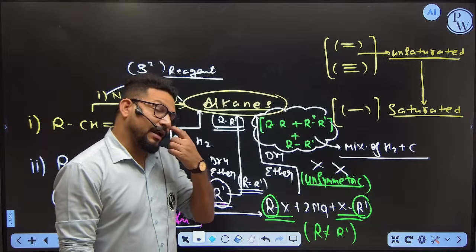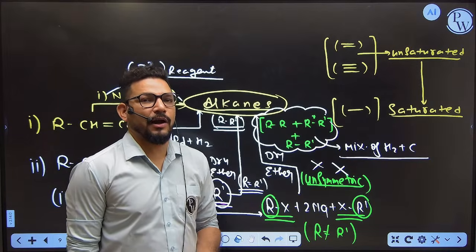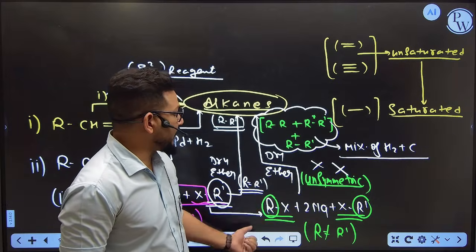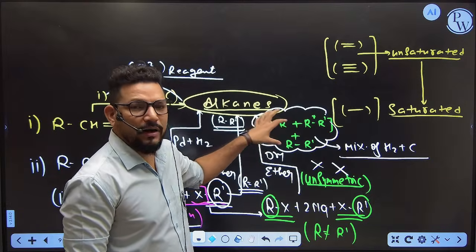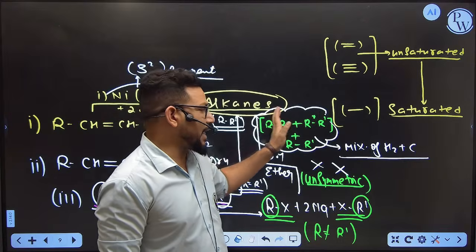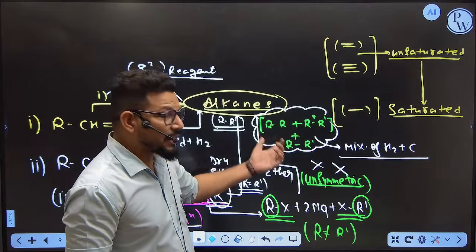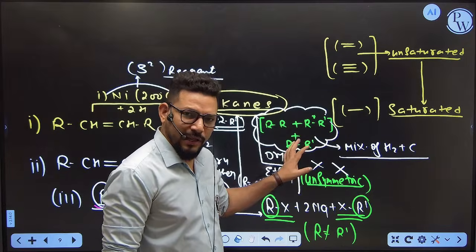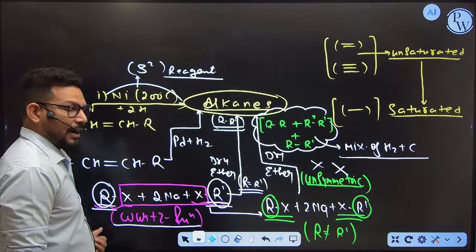If you get a question in the coming NEET examination, what happens when we take asymmetric hydrocarbons during the Wurtz reaction? Then you will be able to give the answer, because whenever we take asymmetric hydrocarbons during the Wurtz reaction, the product we get here is a mixture of hydrocarbons, and we are not able to segregate these hydrocarbons. So in this case, we are not able to say which product is going to be formed. We actually get confused in this area. That's why for the Wurtz reaction, we consider only symmetric hydrocarbons.